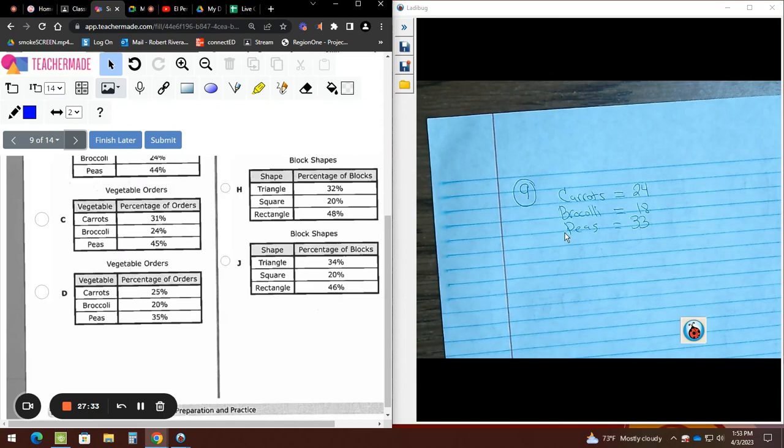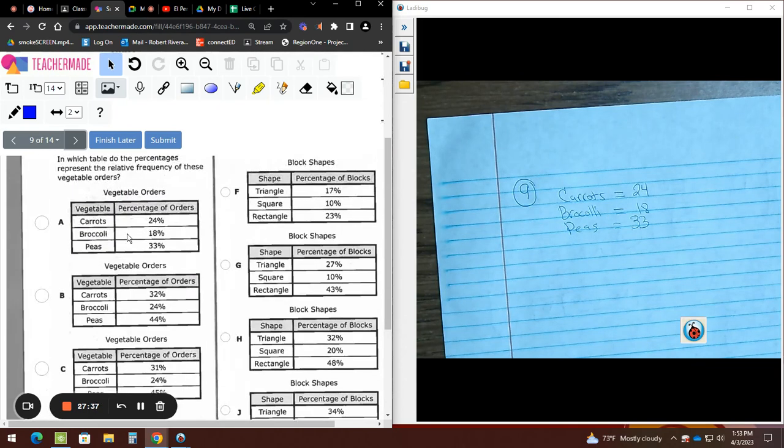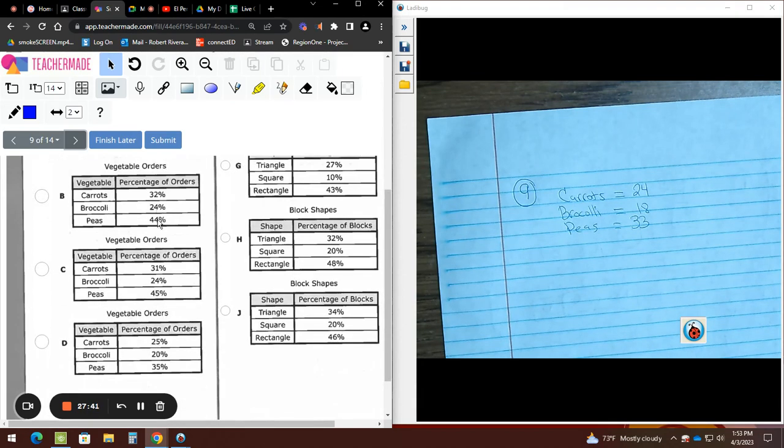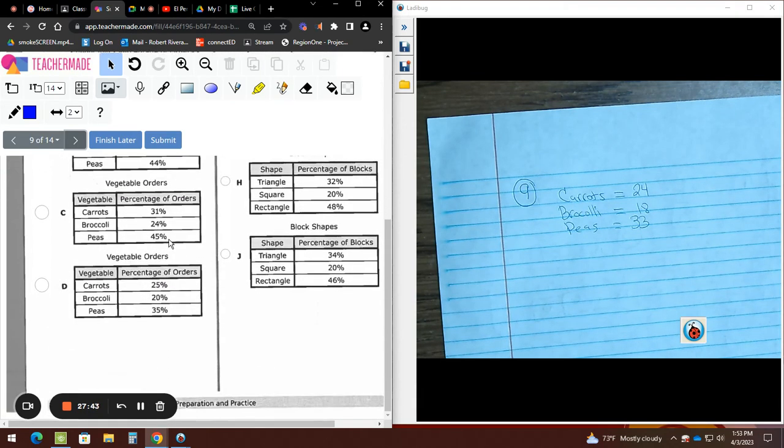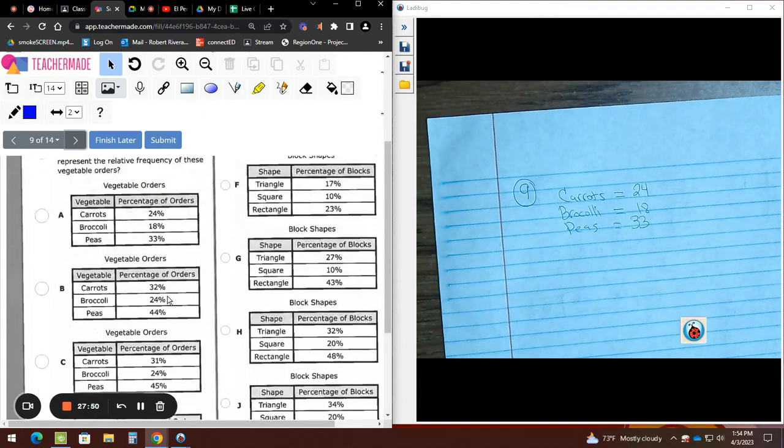Let's get the greatest next. Who should have the greatest percentage? Peas. Let's go check if that's okay. Peas, greatest percentage? And peas, greatest percentage. So, did that help me? No. Let's see if they have a matcher, one that's just matching.